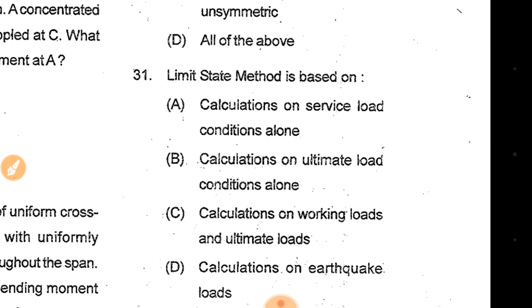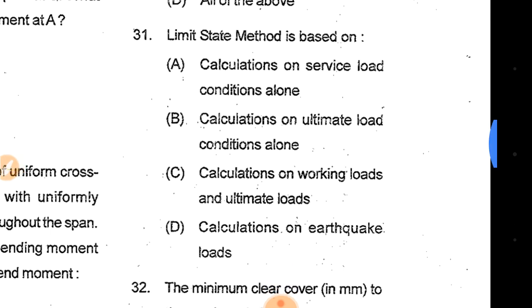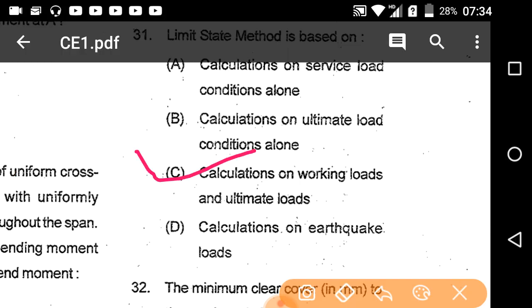Limit state method is based on calculations on service load conditions alone, calculations on ultimate load conditions alone, calculations on working load and ultimate loads, calculations on earthquake loads. So here option C will be the correct answer, that is calculations on working load and ultimate loads.